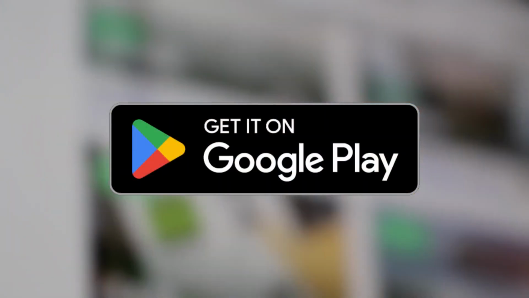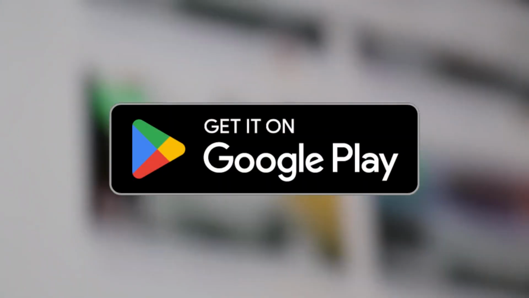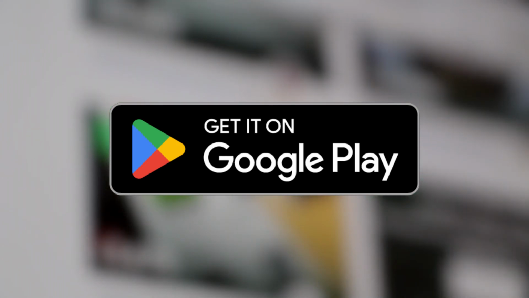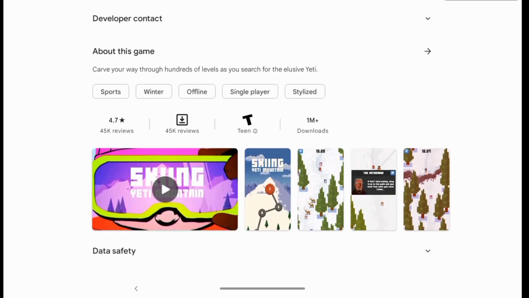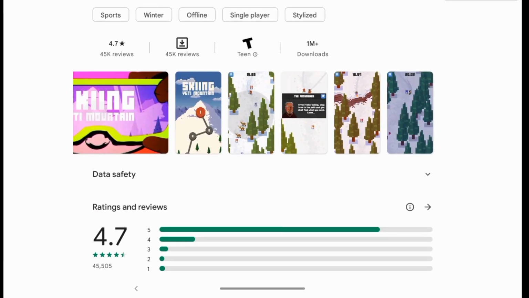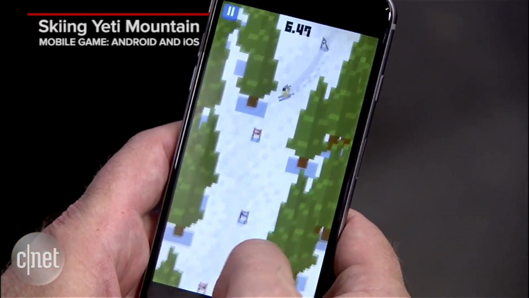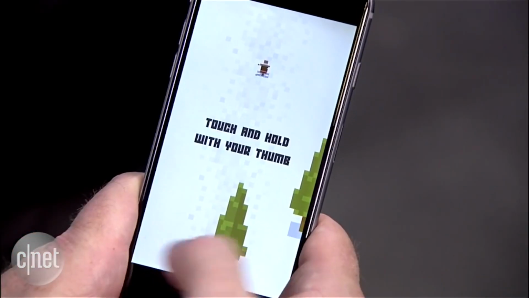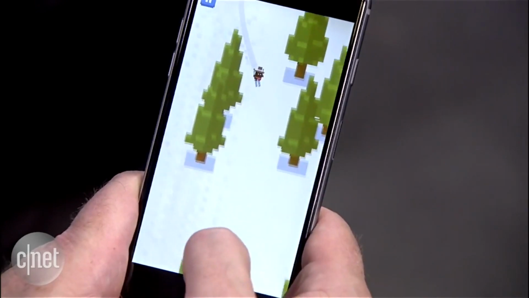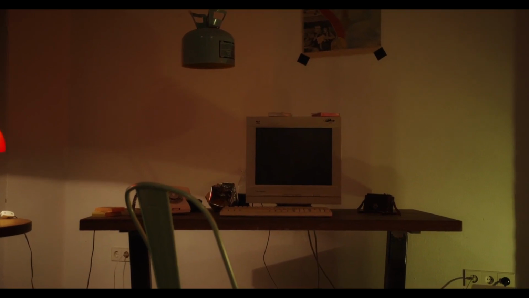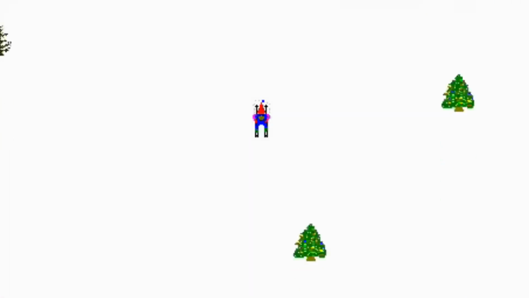A while back, I came across a great little game while browsing the Play Store. So great that I was inspired to make a game based on it. The game I'm talking about is Skiing, which is about a skier that's just skiing down a mountain while avoiding obstacles. You know, a typical time consuming addictive game. For the millennials watching this video, this game took me on a nostalgic road as it's heavily inspired by the classic computer game SkiFree.